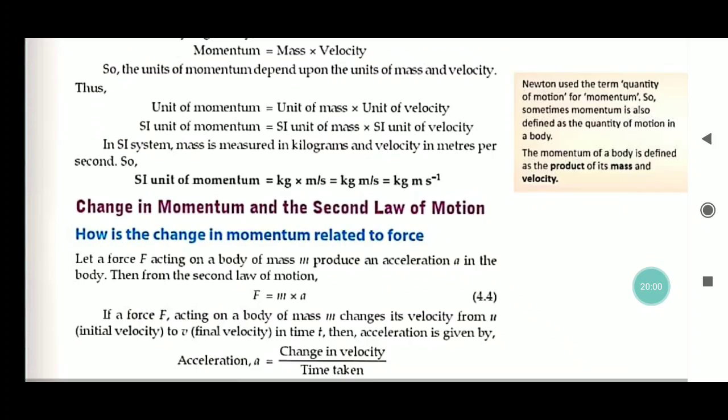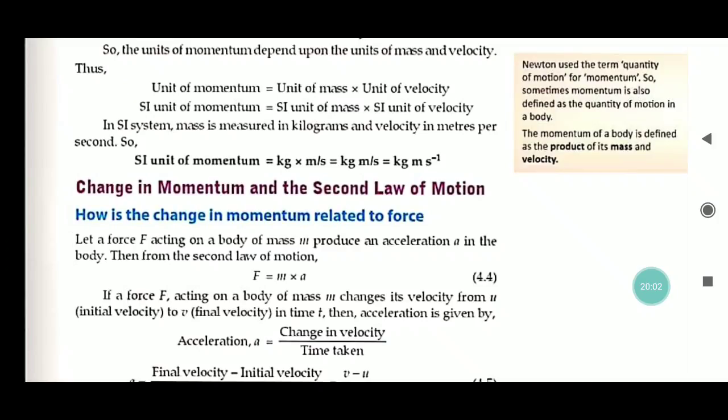Now, change of momentum in the second law of motion. How is the change in momentum related to force? Let F acting on a body of mass m produce an acceleration a in the body. Then from the second law of motion, force equals mass into acceleration.